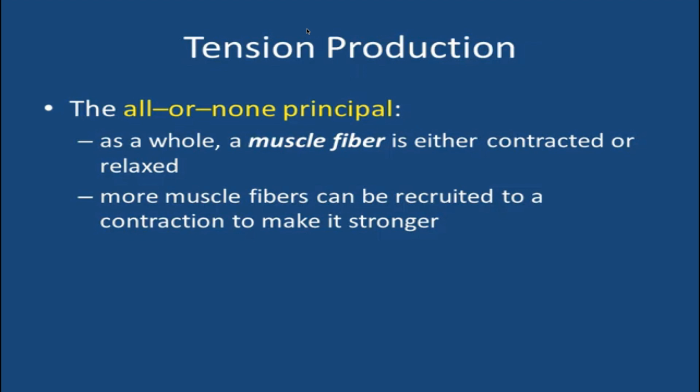There is no mechanism to regulate the amount of tension that's produced in a contraction by changing the number of contracting sarcomeres. And when calcium ions release, they're released from all triads in the muscle fiber, and thus the muscle fiber is either contracting or relaxed.